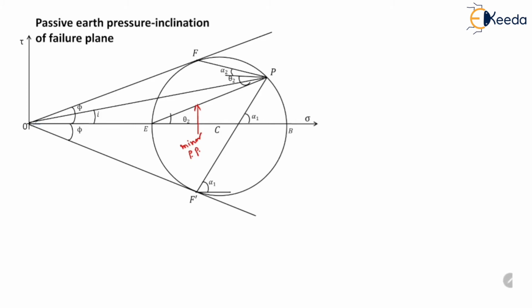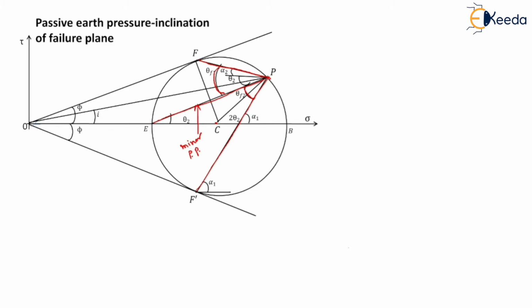So the angle subtended by P at point E is theta 2. So the angle subtended by P at the center of the circle will be equal to 2 theta 2. The angle made by failure plane FP with the minor principal plane is theta F1, and the angle subtended by failure plane PF dash with the minor principal plane is theta F2.